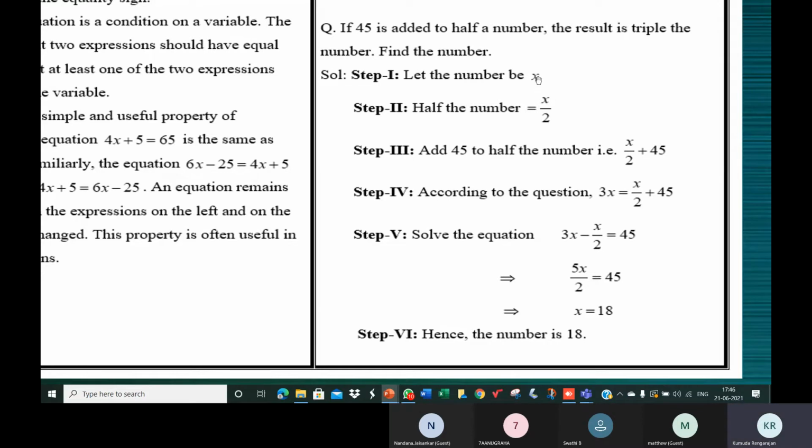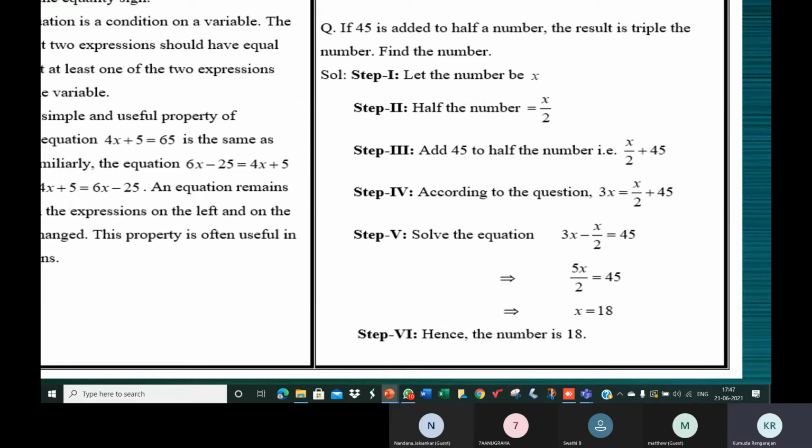So this is the number. This is half of the number. This is adding 45 to half the number. Now, when you add 45 to half the number, the result is equal to 3x. You can write x by 2 plus 45 is equal to 3x. We understood that. Or you can write it as 3x is equal to x by 2 plus 45. Both are fine.